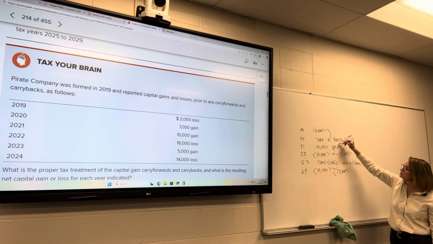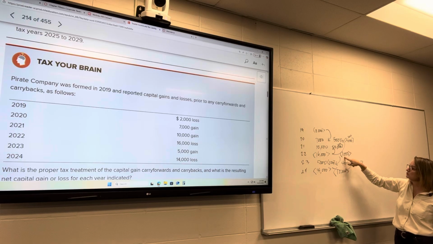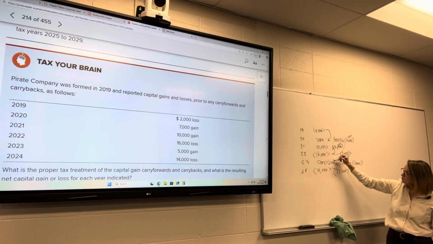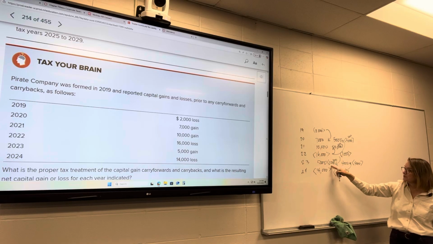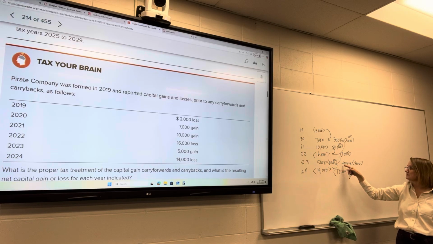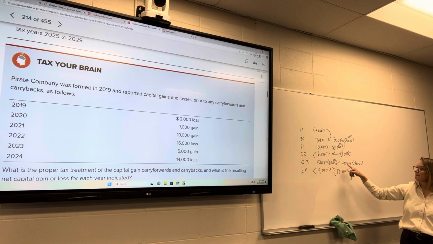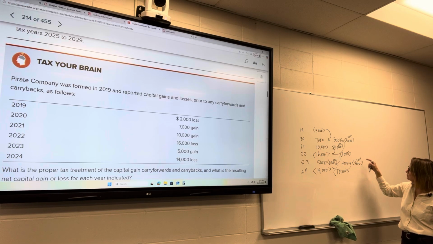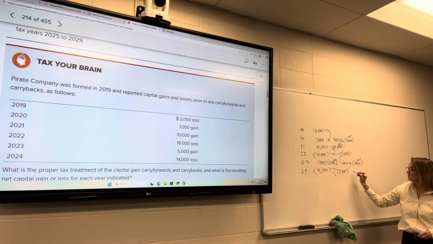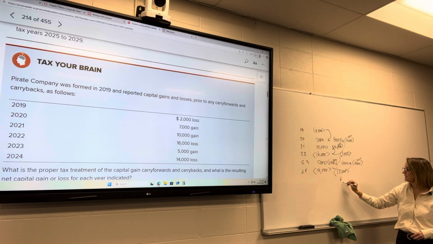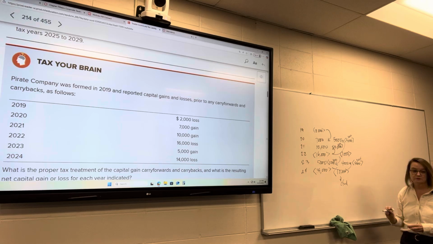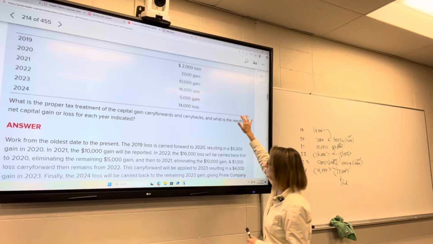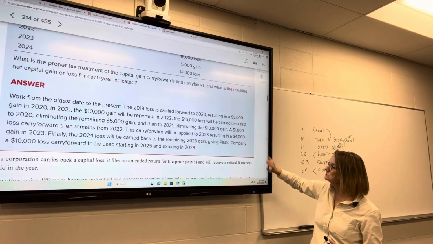We're going to apply another 1,000. We're left with a $1,000 loss here. Then we can apply the rest of that 2022 loss to the 5,000. We're left with 4,000. Then we had a loss in 2024, which we're going to apply back here. And then we have this $10,000 carry forward to future years. Okay, so that's how the capital gains and losses work.